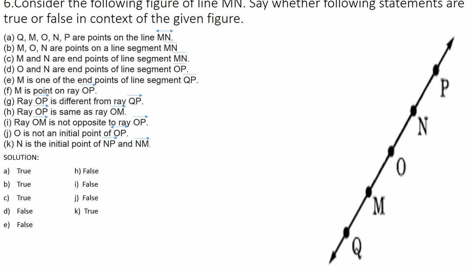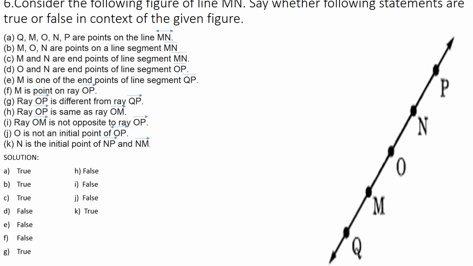Next, F. M is a point on ray OP. See, it is ray OP, and M is not a point on it. Only N is the point there. So it is also false, because in ray OP, O is the endpoint, and going in the direction of ray OP, only one point is there, that is N. But they gave M here. So it is false.